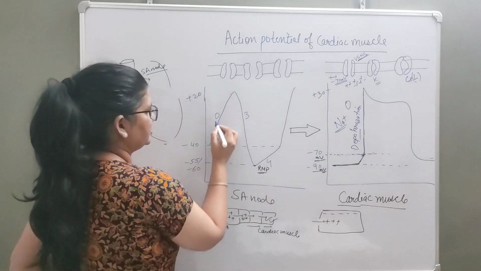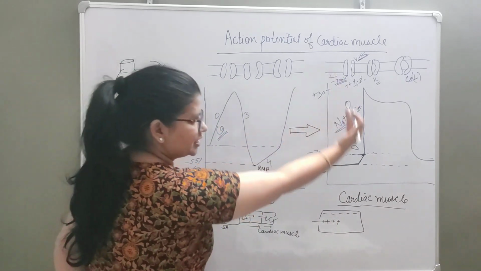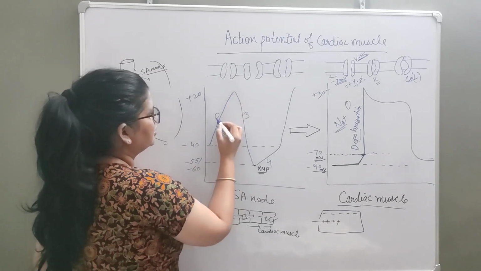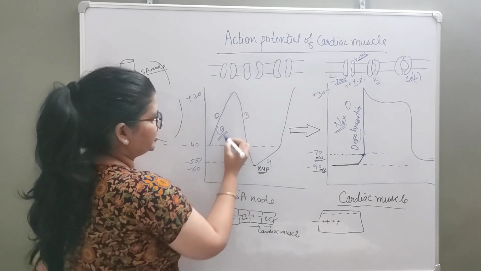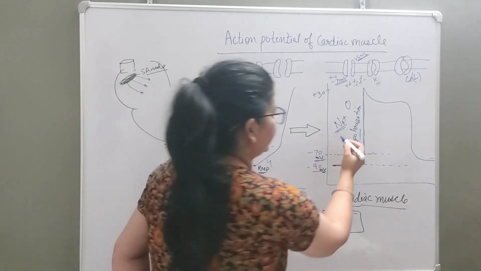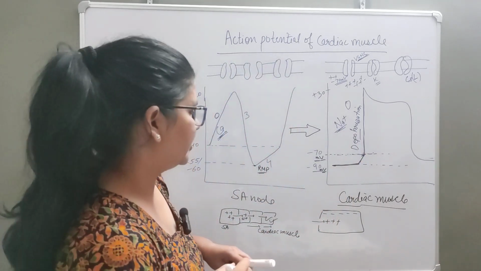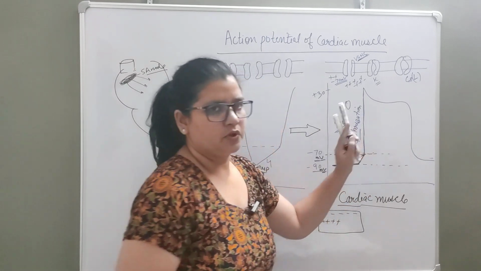And here if we see zero phase, which is not a steep curve, but it is a slow depolarization. If you can see, this is zero phase, slow depolarization because of calcium channel, and here it is because of sodium channel. Okay, this point is clear. Depolarization, right? Fine. This is fast depolarization.